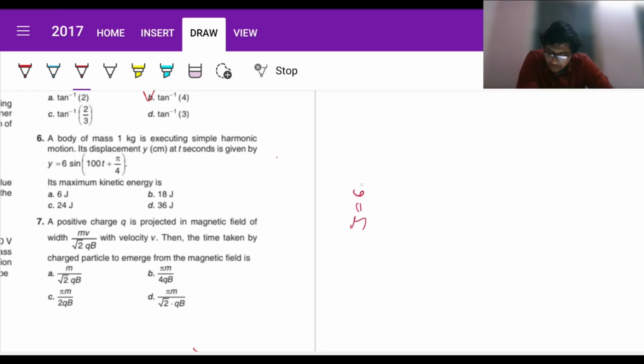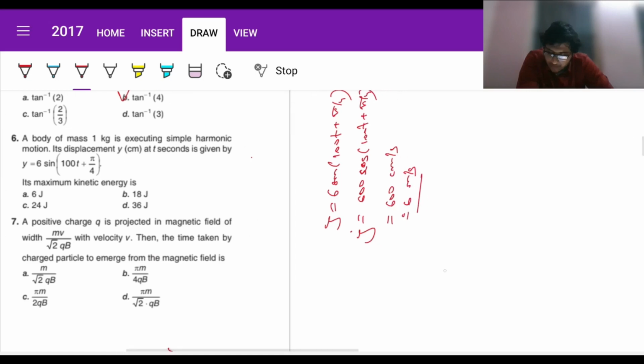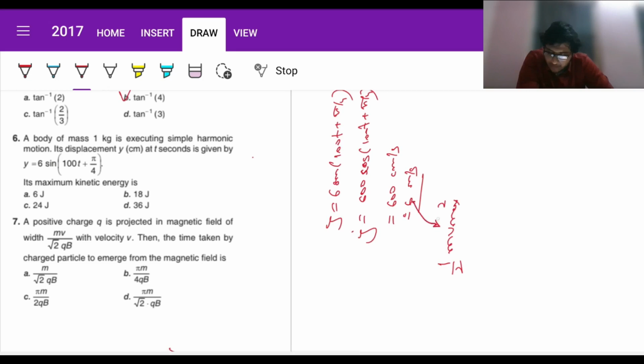So y is 6 sine (100t plus pi by 4). On differentiating it, we get the velocity, which is 600 cos (100t plus pi by 4). So maximum velocity is 600 centimeters per second, or 6 meters per second. So maximum kinetic energy is half m Vmax squared, right? Vmax is 6, m is 1. If you plug it in, we directly get 18 joules. So that's your answer, B. Fine. Great.